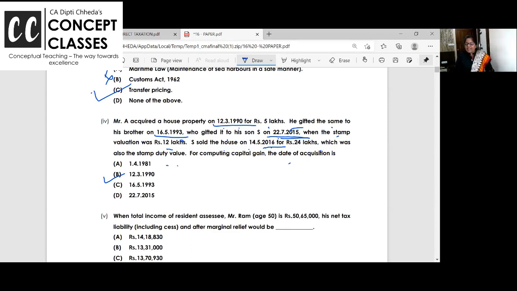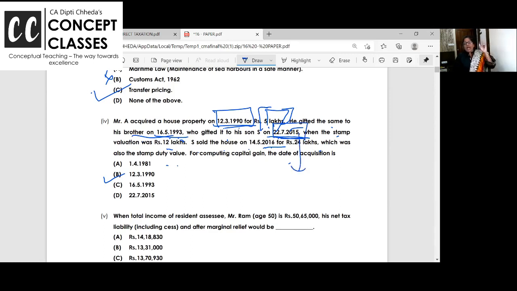S got it on 22/7 for free. Before that, the brother got it on 16/5 for free. Who has actually paid 5 lakh rupees? So we need to take the cost of the previous owner who paid for it, and we can take indexation. You can say, ma'am, we will take the cost, but S acquired it on 22/7, so we should take that date.